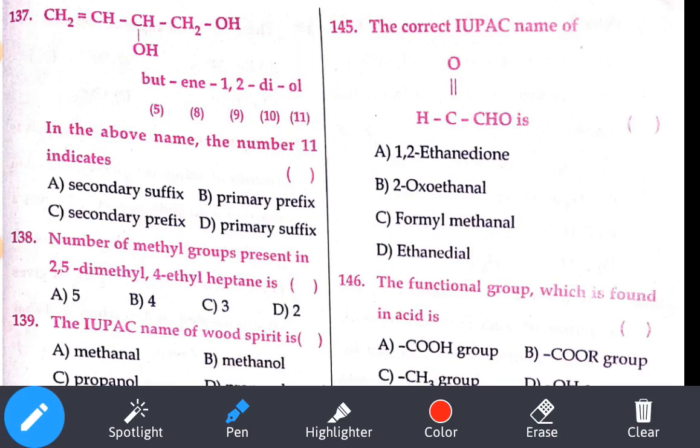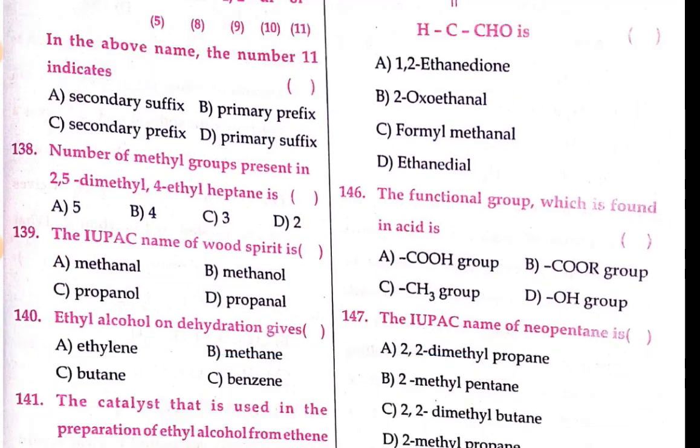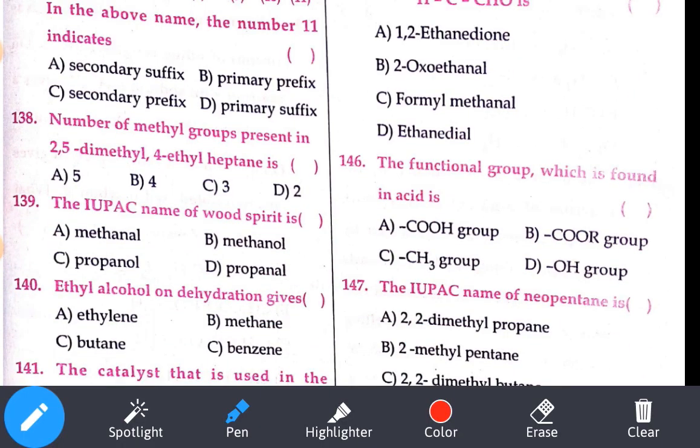Okay, this one is your homework. Try to solve it and tell me the number of methyl groups. This is your homework. Comment and tell me what the answer will be.